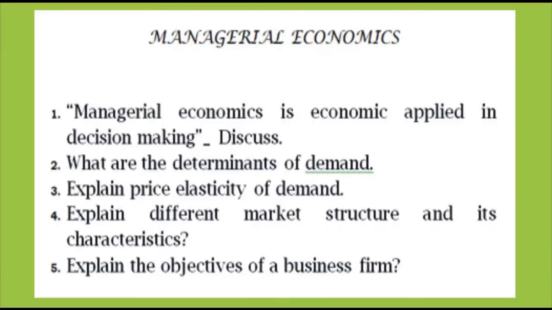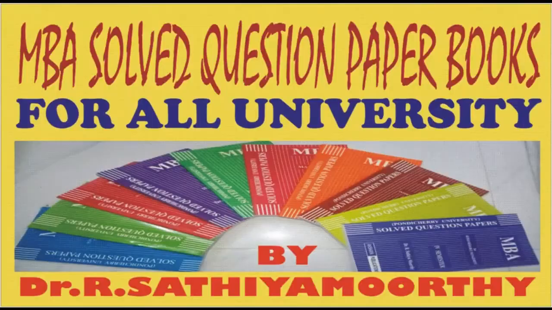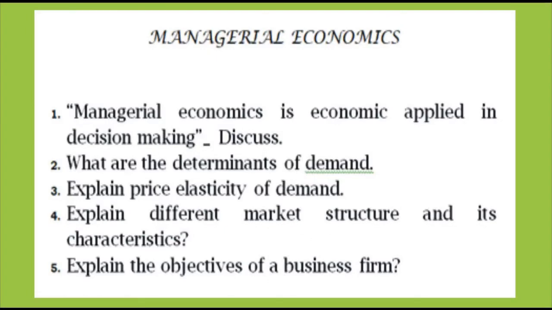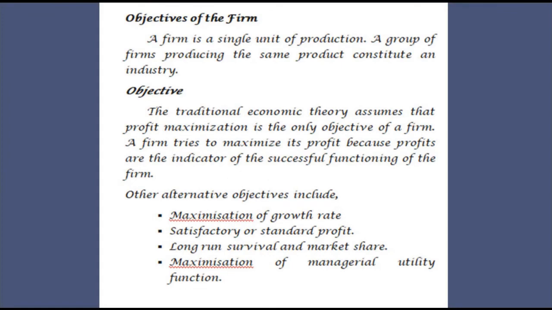The fourth question is explain price elasticity of demand. So next, the fifth one is explain objectives of a business firm. This is the fifth question, the last question in this part. Objectives of a firm, this is the question.